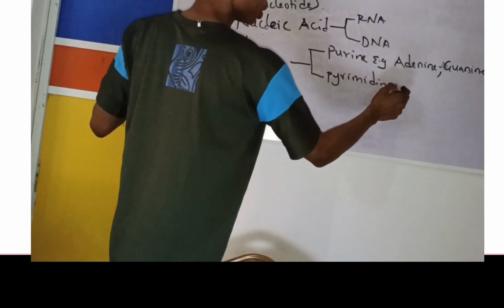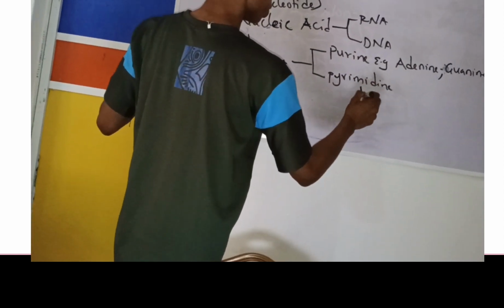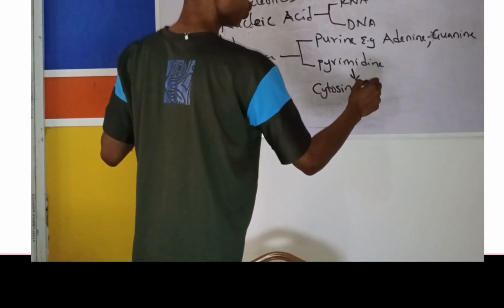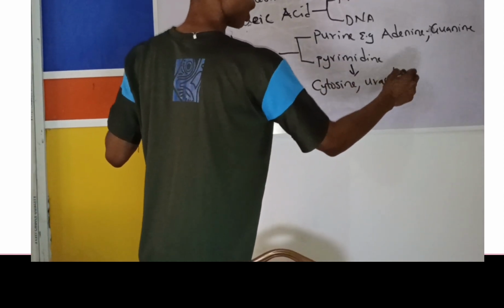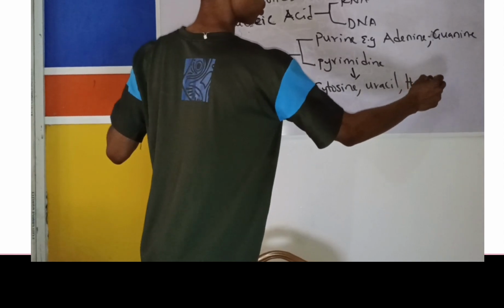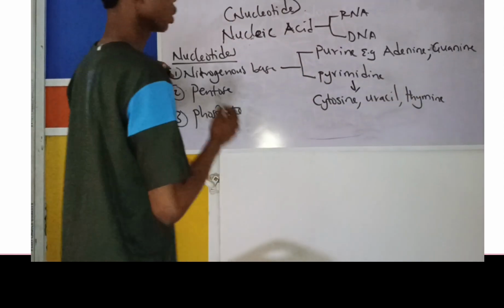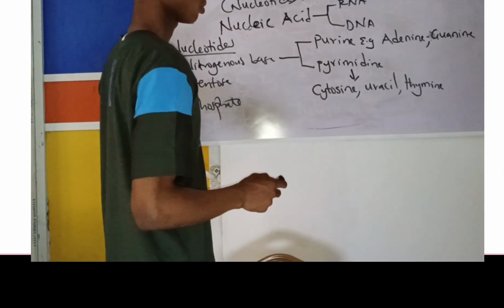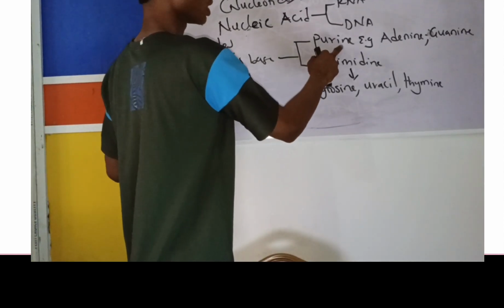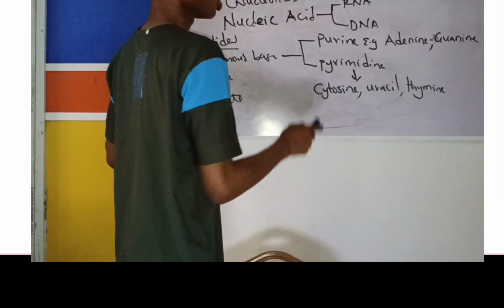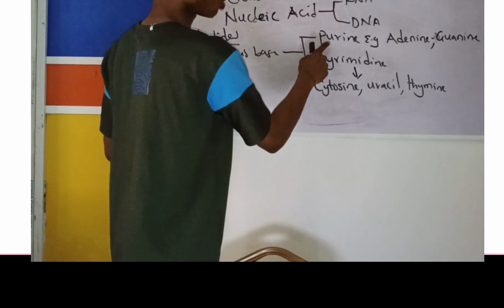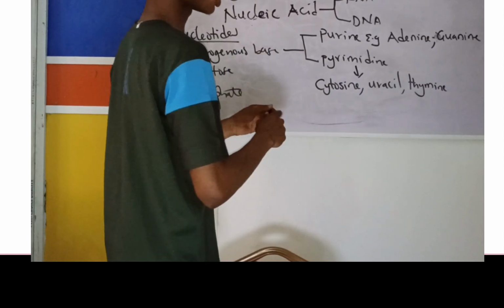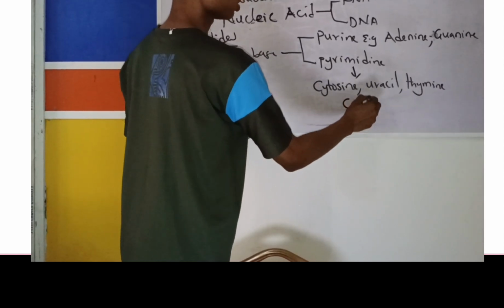While examples of pyrimidines are cytosine, uracil, and thymine. Now, if you look at this very well, purines, adenine and guanine, the short way you can remember that is pure as gold. While pyrimidine, CUT, cut. So CUT, cut.